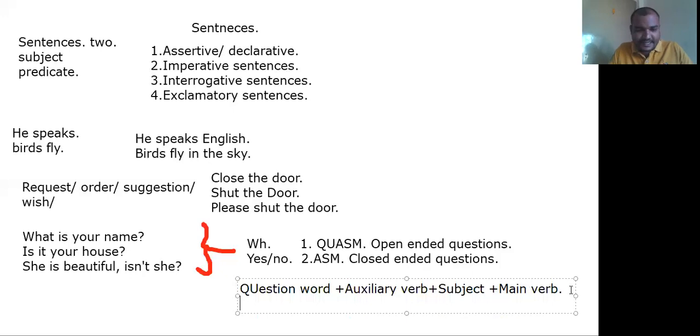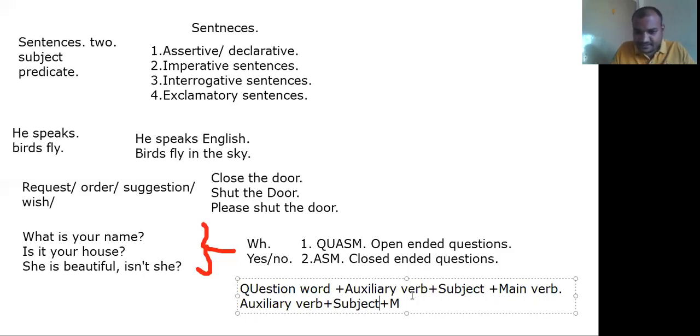Whereas with ASM, you can figure it out easily. What is the A here? Auxiliary verb. Then subject.